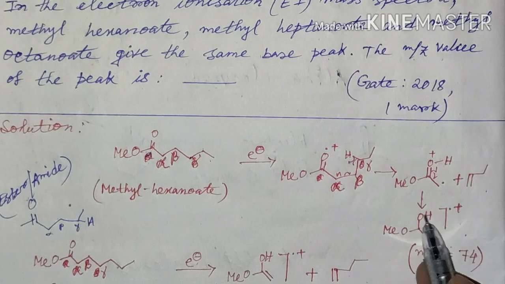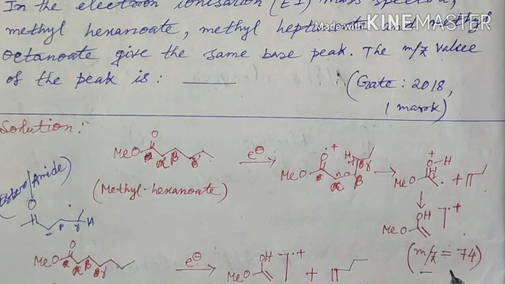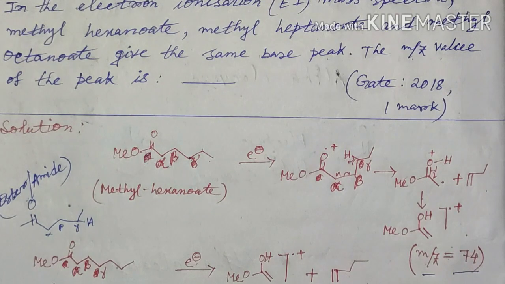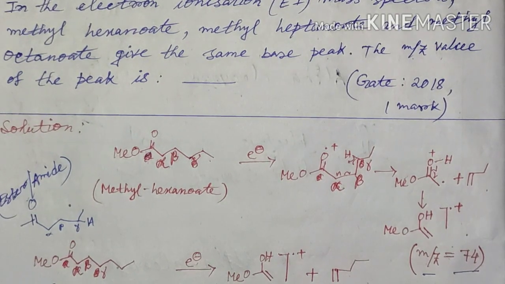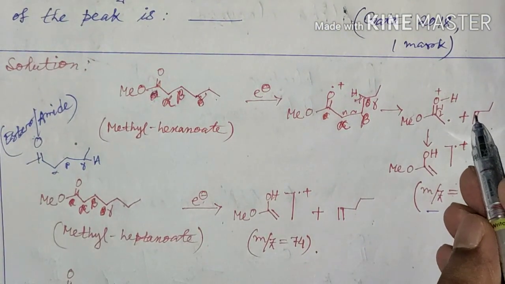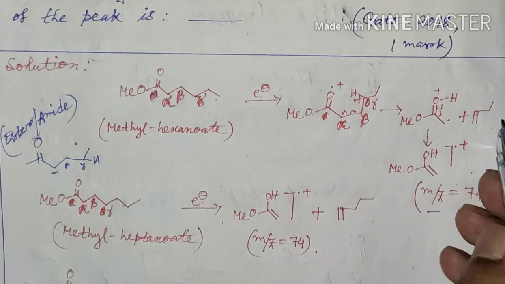For this radical cation, the m/z value is equal to 74, and we have to see whether the remaining two compounds give this m/z value or not. In this case, it will liberate this olefin.